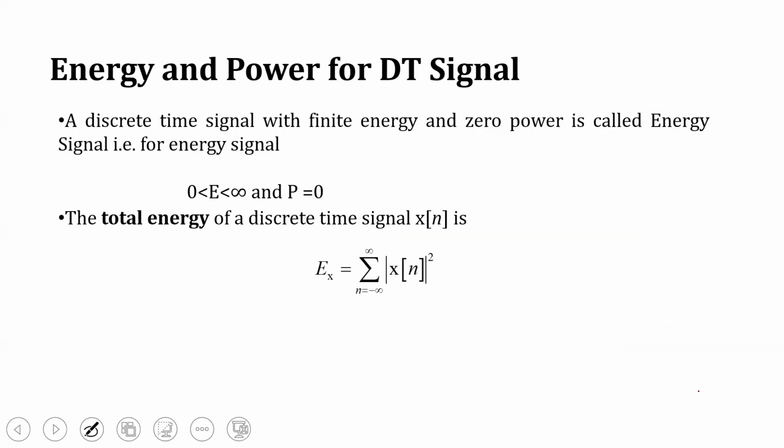So the energy and power for a discrete time signal, the definition is the same. The equation alone differs. For a discrete time signal x of n, E is equivalent to summation n equals minus infinity to infinity mod x of n the whole square. This can also be represented as limit N tends to infinity summation n equals minus N to N mod x of n the whole square, in joules.